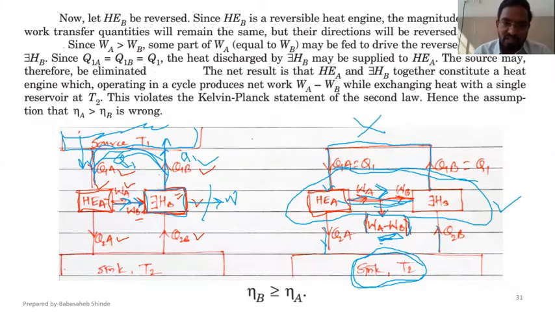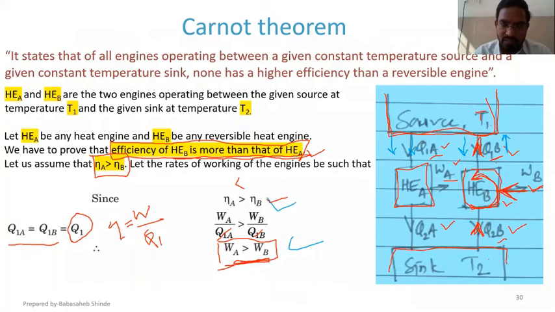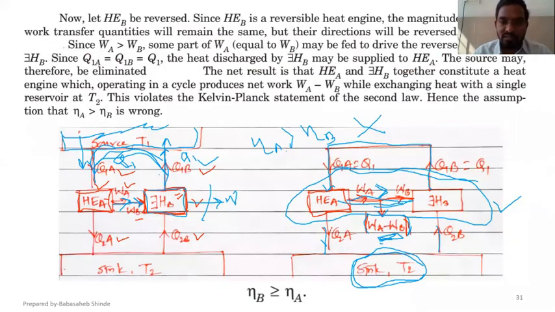So initially, what we considered was that the efficiency of A is greater than the efficiency of B, right? That consideration is wrong. So what is correct? The efficiency of B is either greater than or equal to the efficiency of A. Right?